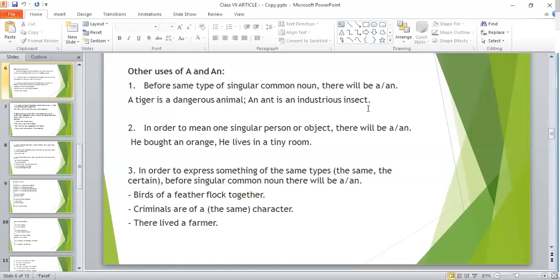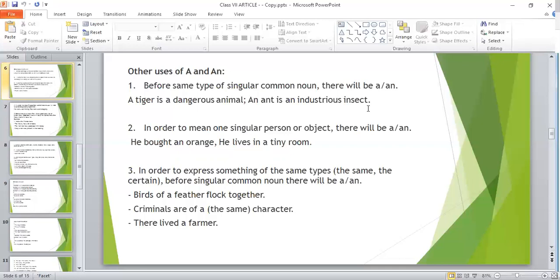Then an ant is an industrious insect. Before tiger, we have used a. And before dangerous animal, we have used a too. Then before ant, we have used an because of the sound. And before industrious also, we have used an because of the vowel sound.